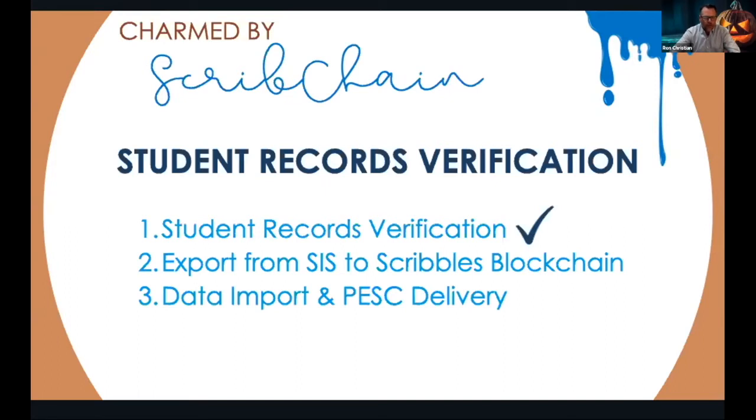The next phase, and we're actively in process right now with this, is the export from your student information system, be that PowerSchool, Focus, or Canvas. It doesn't really matter what the student information system is, but we can take an export of that transcript in PDF form and load it into the ScribChain blockchain, so that it's ready and positioned to be sent electronically by the student, or from the counselor, or maybe that records clerk at the central office.